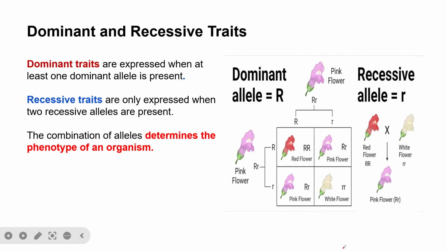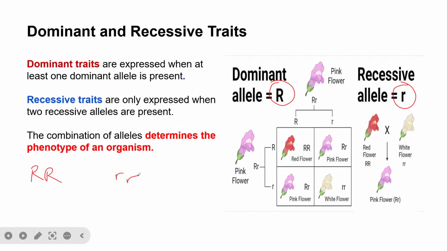Like for example, look at it. We have capital R as a dominant allele and small r as a recessive. Remember, each organism has two alleles. So we have capital R, capital R, and small r, small r. If you now cross this, the capital R means red flower and the small r means pink flower. So what will happen?